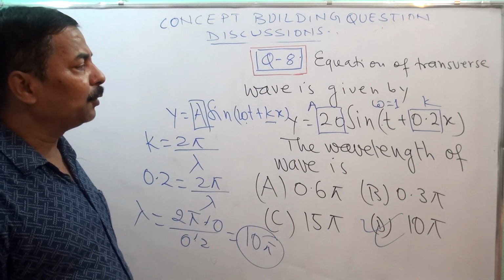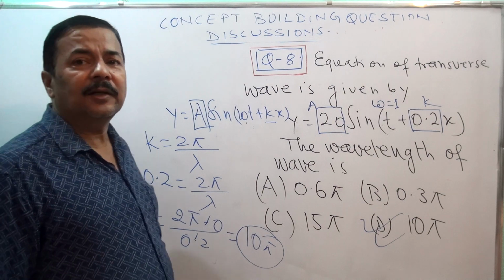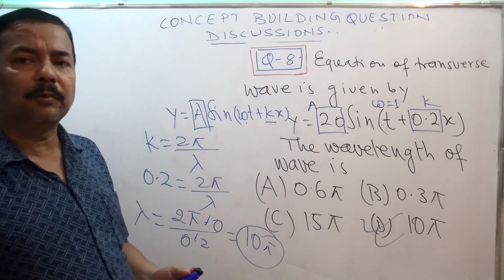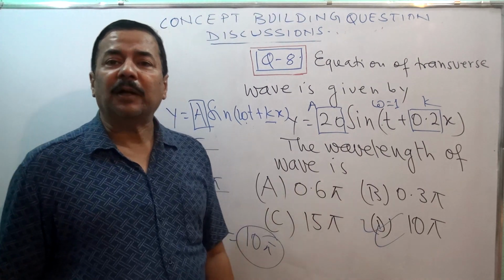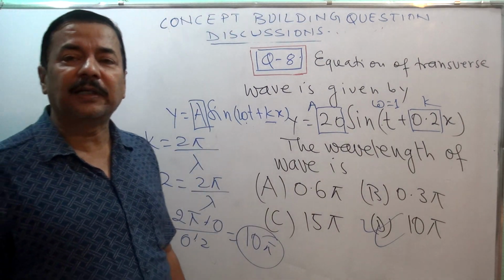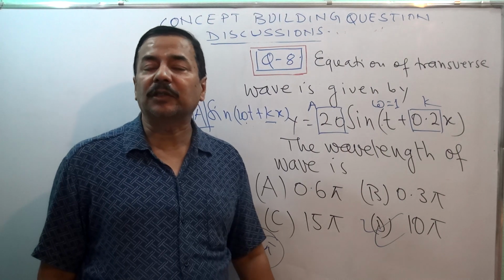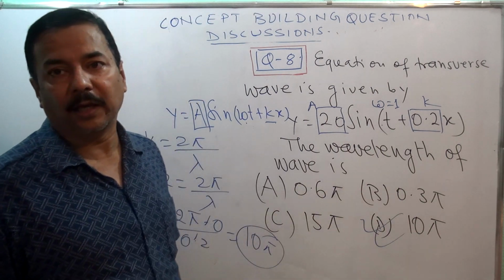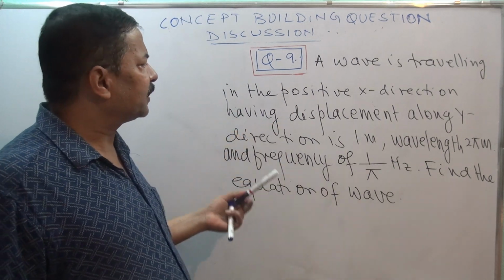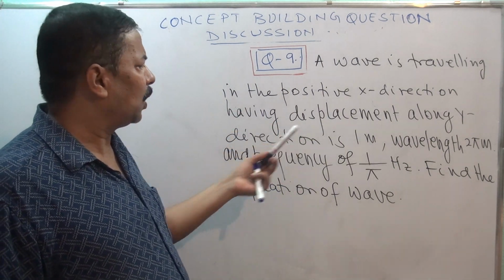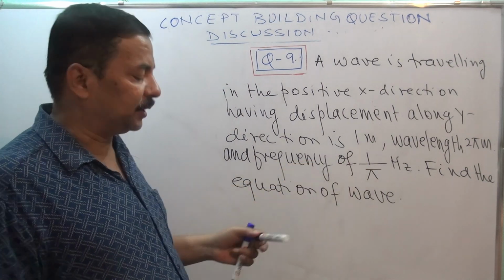And this way, if you practice the questions, certainly you will feel highly comfortable, not only in your board examination, but at the same time confidence will develop and you can face the entrance examination also in a very confident way. Here in this question, a wave is traveling in the positive x direction having displacement along y direction of 1 meter.